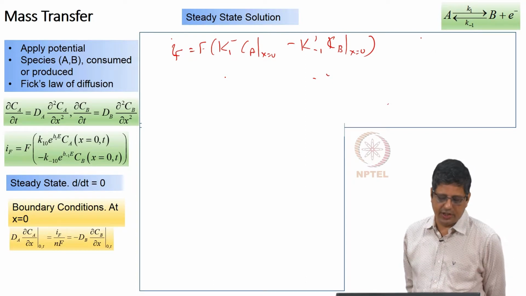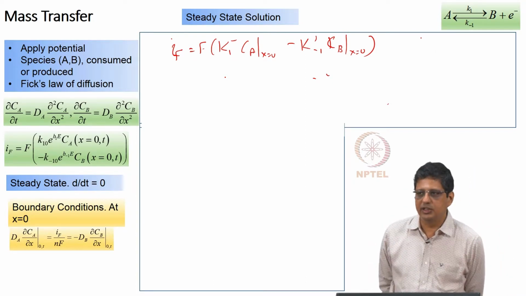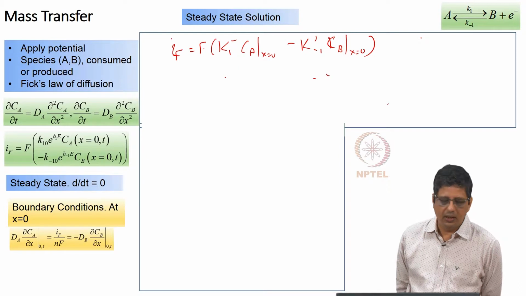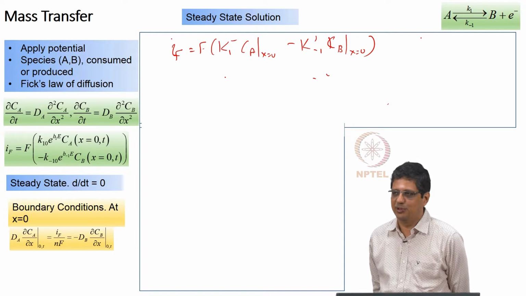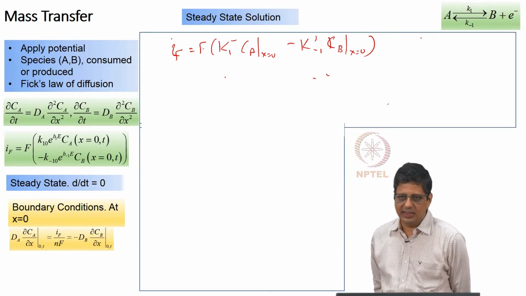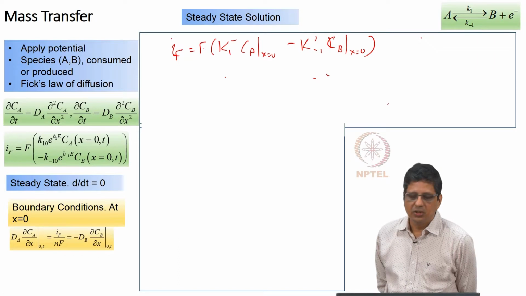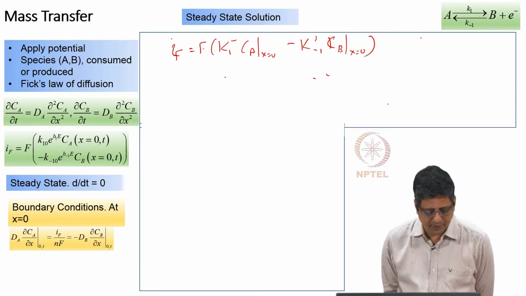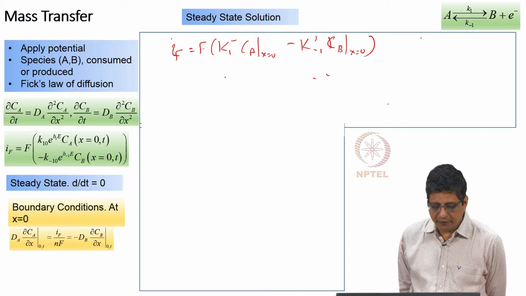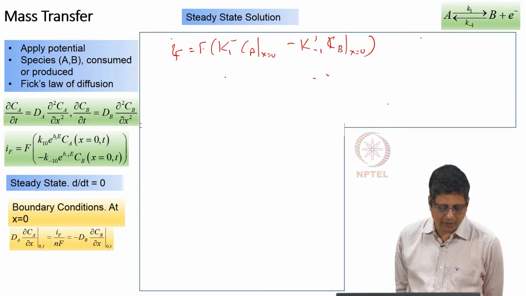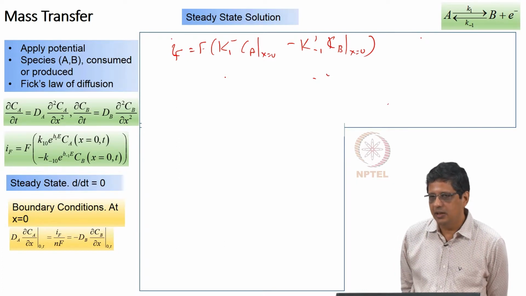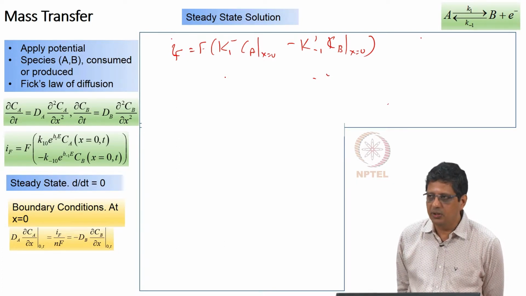So, that means steady state condition we will take the derivative with respect to time as 0. We have two boundary conditions, one at x equal to 0, how much A is consumed, that tells us how much current is produced. It also tells us how much B is produced. So, the rate of consumption of A, rate of production of B, they are going to be given by this flux, dA dou Ca by dou x at x equal to 0 should be equal to dB dou Cb by dou x at x equal to 0, except that the signs